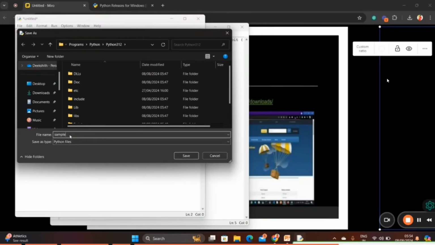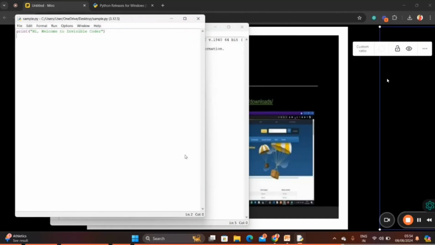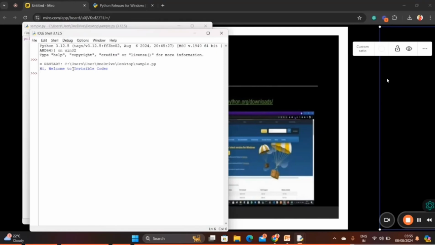Take an example, sample. I will save it on the desktop. So, sample, and click save. After I save the file, it looks like this, so simply click on Run, then Run Module. Now it's going to give the same output: hi, welcome to Invisible Coder.